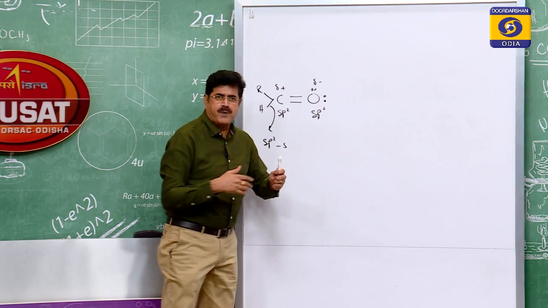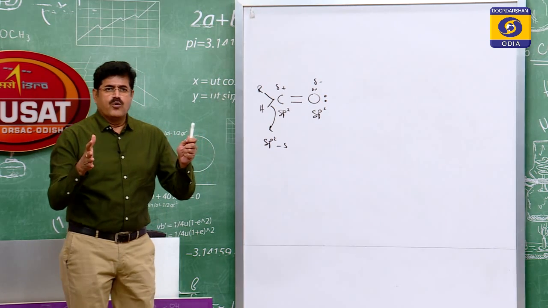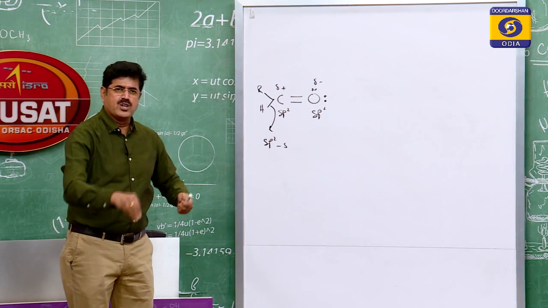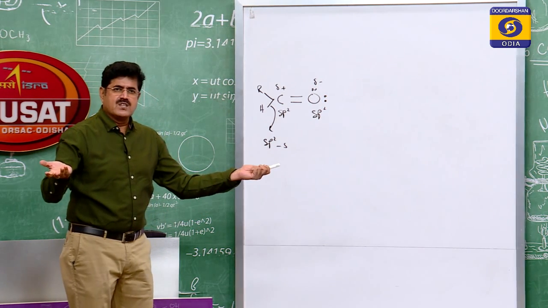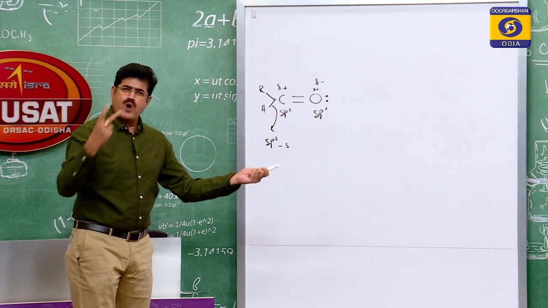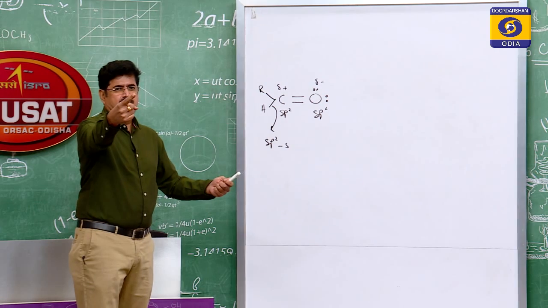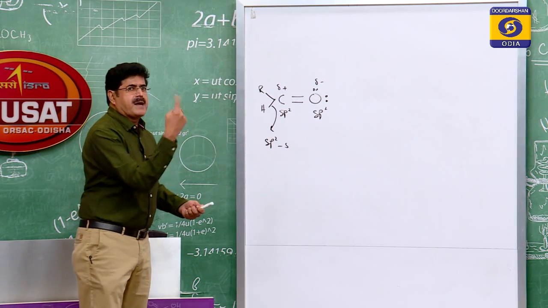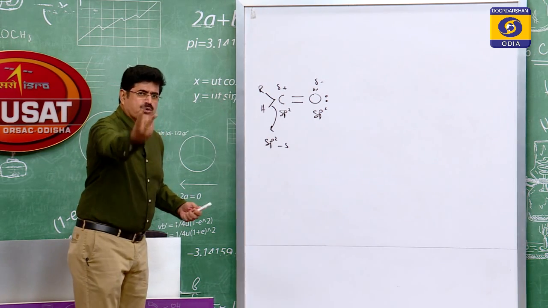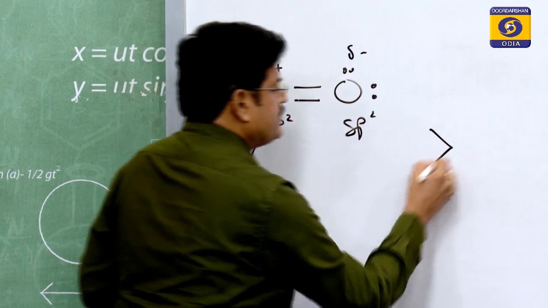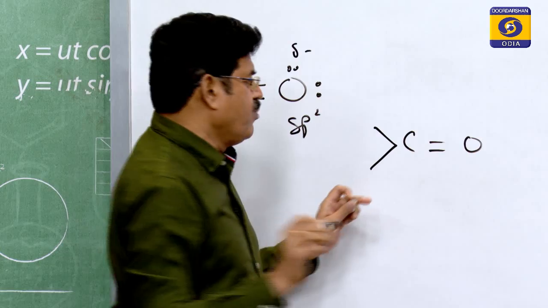Any other explanation for the polarity? Yes, there is another point which also contributes polarity to the carbonyl group, that is resonance. You know resonance. Resonance is defined as the phenomenon in which two or more structures involving identical position of atoms can be written for a particular compound. So here I am taking the carbonyl group, and for the carbonyl group I can write two structures without disturbing the position of any one of the nuclei.